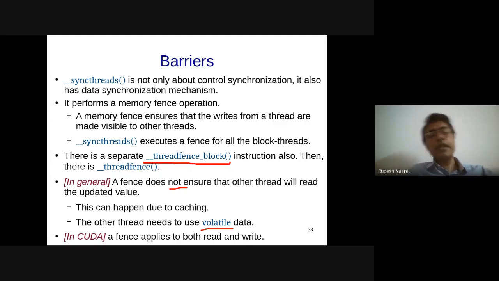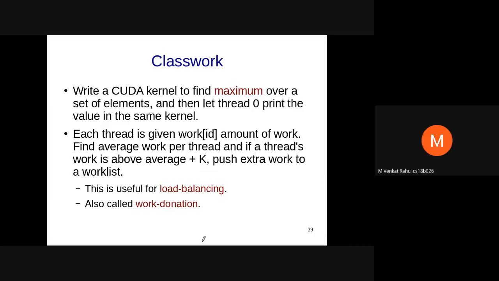But if it would have been reading the cached value, that can be removed. It can be ensured that it reads from the common memory only if it is either volatile or you have a thread fence before the read. So these are, in some sense, synchronization of the data across different threads. A little involved, but definitely you should know, because you might get into this if you try to experiment in a fine-grained manner with this synchronization.